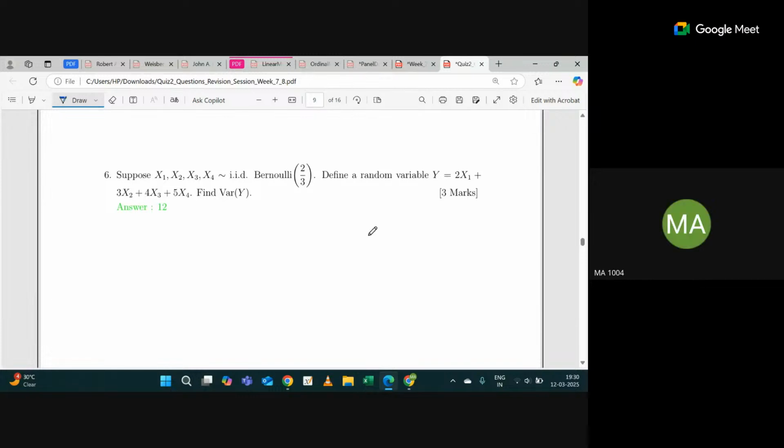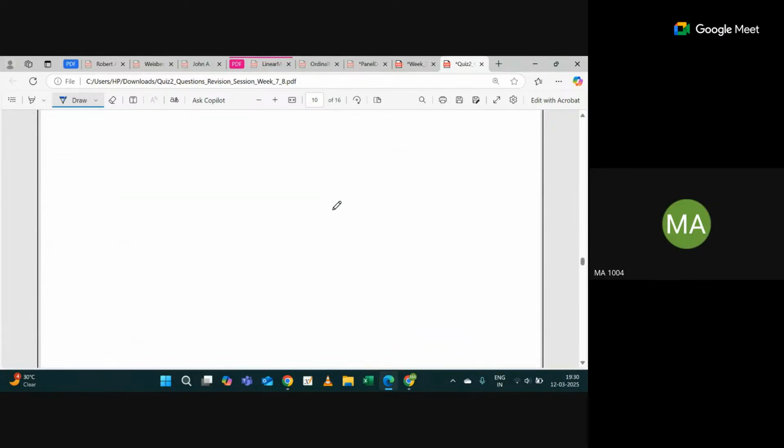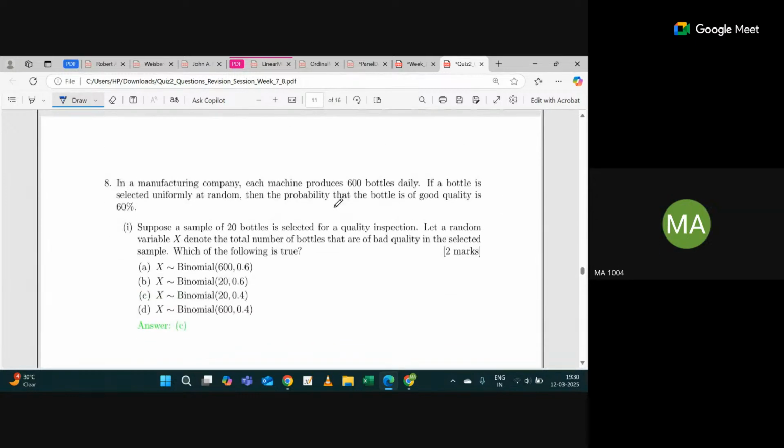Okay. I think this problem we have solved already. This one also we solved. Now tell me for this question, option number 3 is correct, but why?